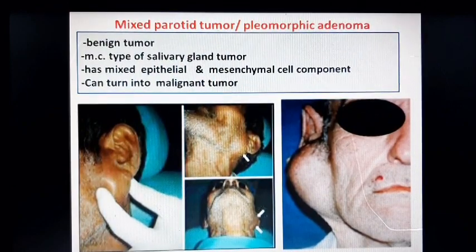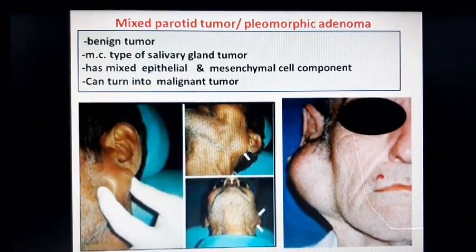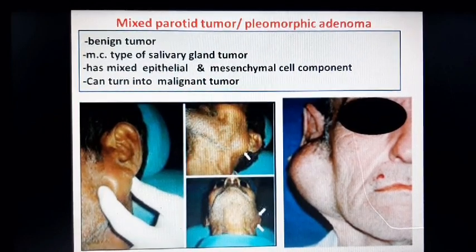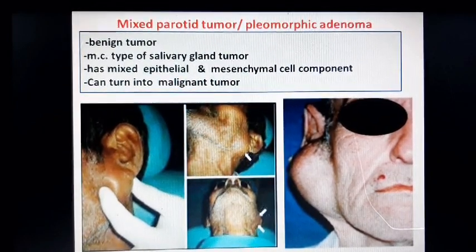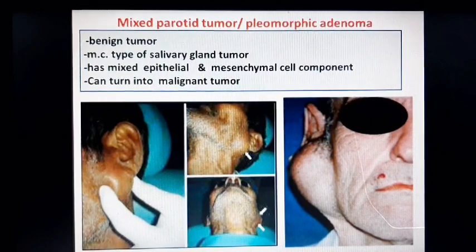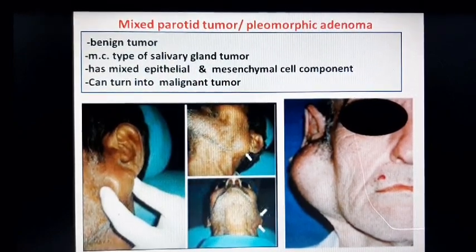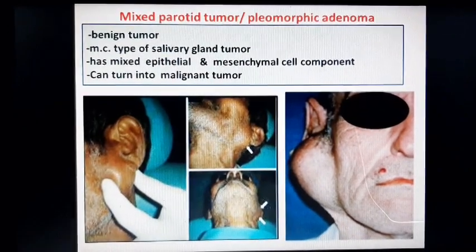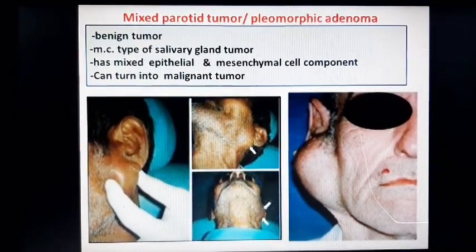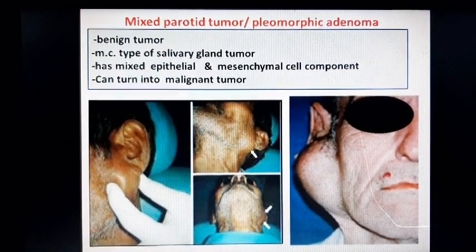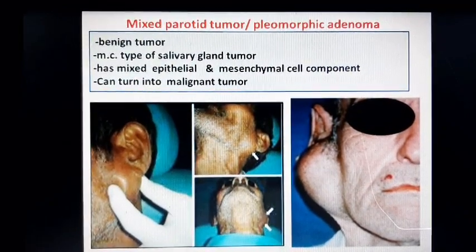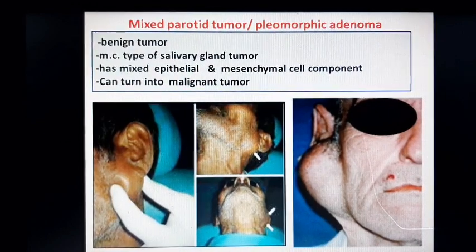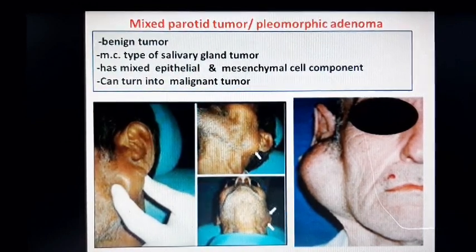It has mixed nature tissues, like epithelial tissue and mesenchymal cell tissue. It can turn into a malignant tumor. Once again, mixed parotid tumor is a benign tumor, the most common type of salivary gland tumor. It has mixed epithelial cell and mesenchymal cell components. It can turn into a malignant tumor.